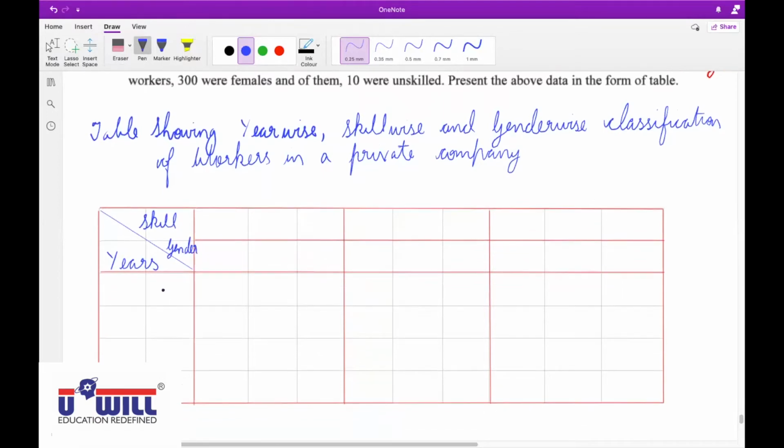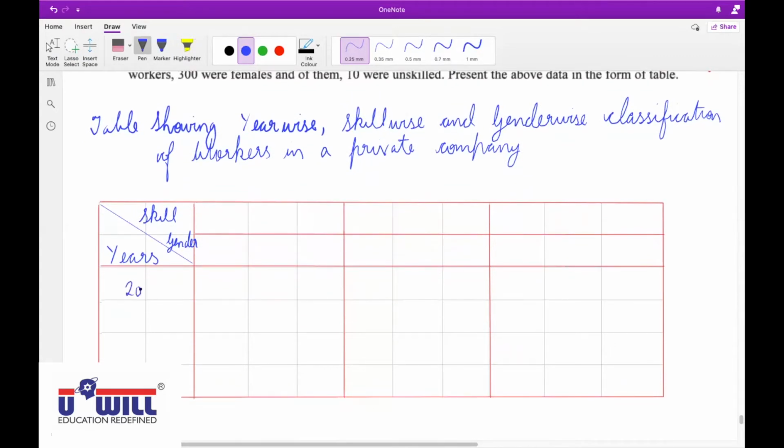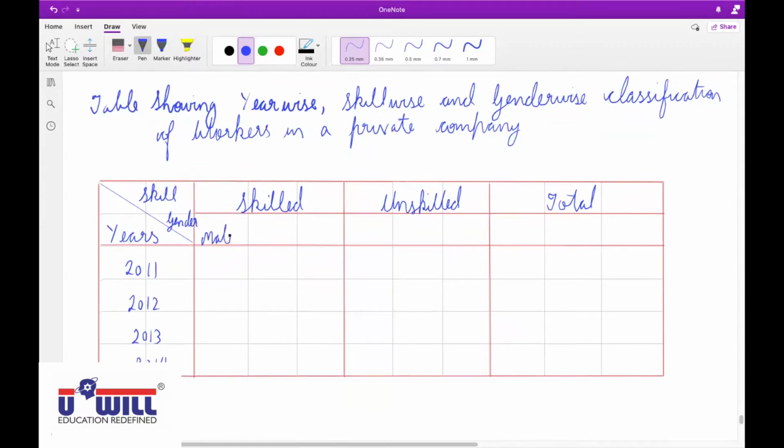Okay, so for years we have 2011, 12, 13 and 14. So write down 2011, 12, 13 and 14. Year does not have a total, so below the year, total will not come. Skills: skilled, unskilled and total. And within that, gender: male, female and total.